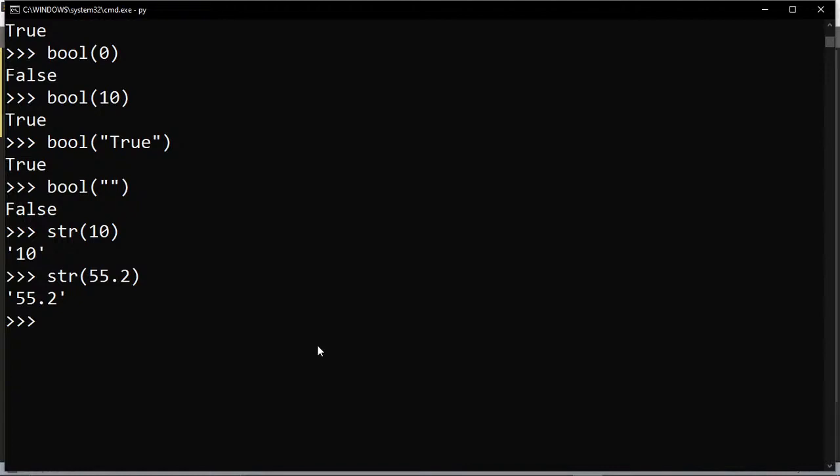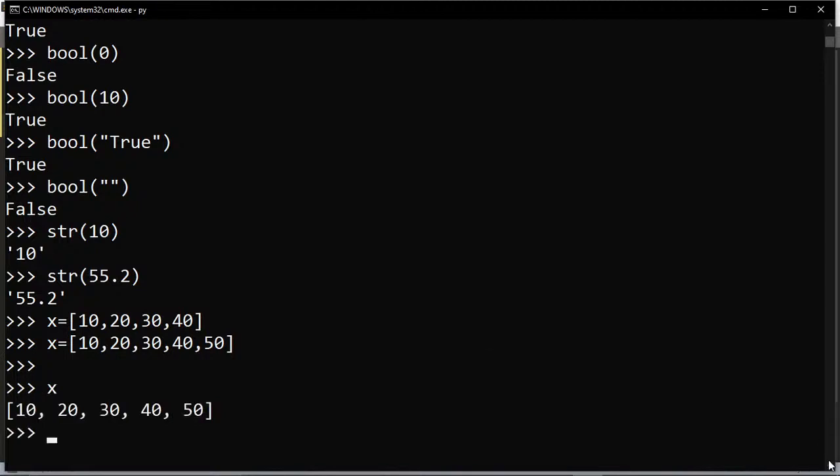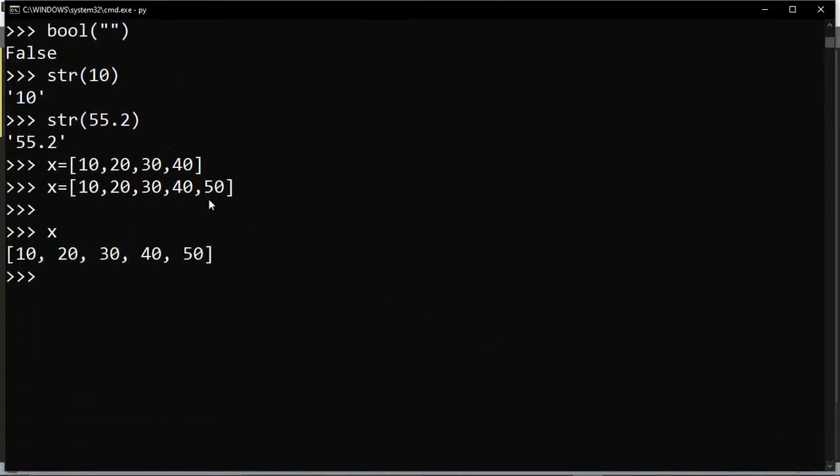So I will write a program for it. For example, I have a variable x equals to, suppose, the values 10, 20, 30, 40. Now what I am doing is converting this into the form of bytes. Let's add one more value to it, that is 50. Now let me print x. The values of x are 10, 20, 30, 40 and 50.